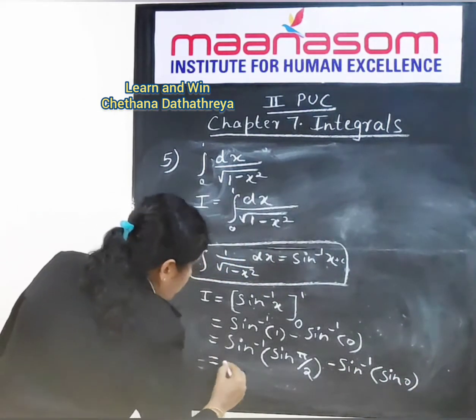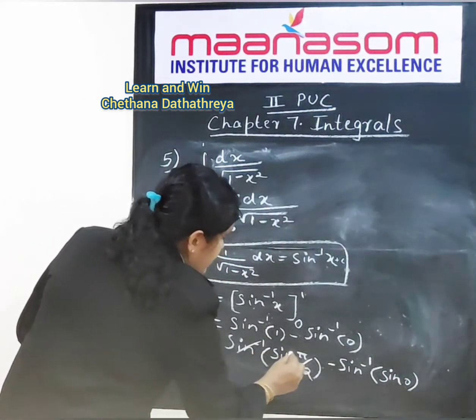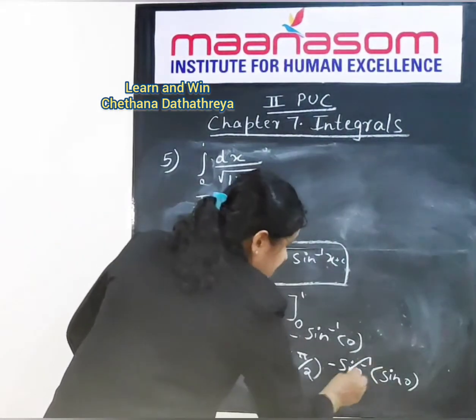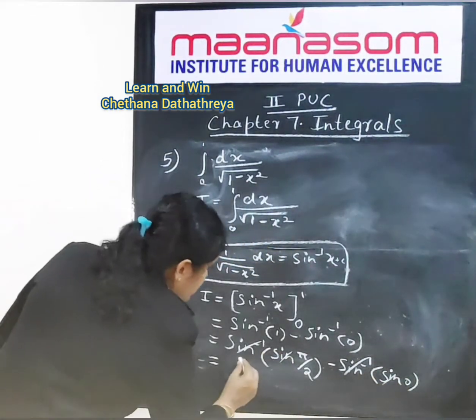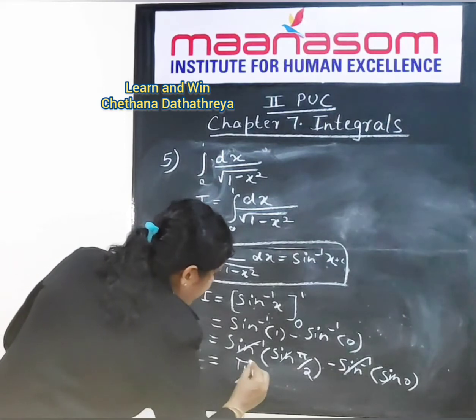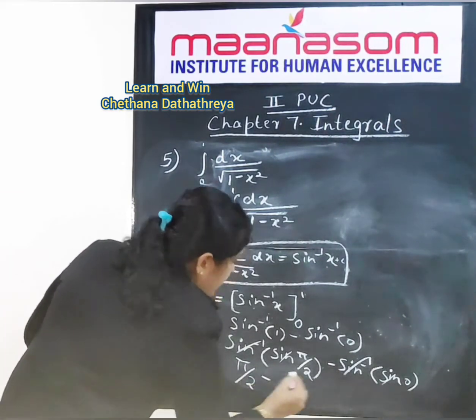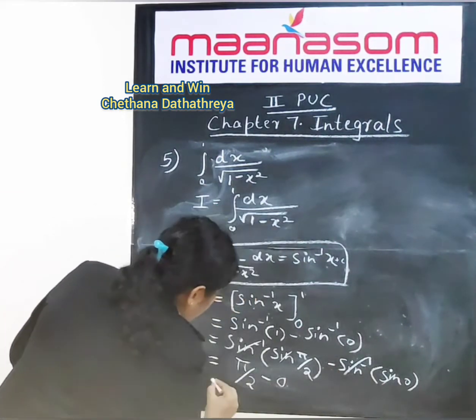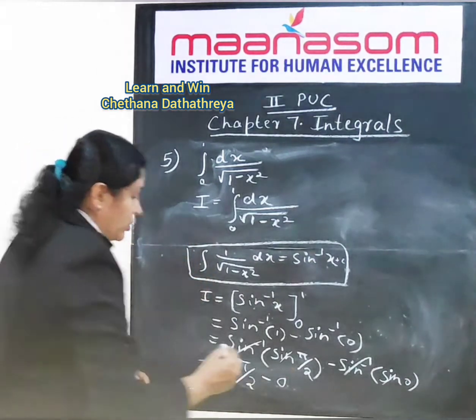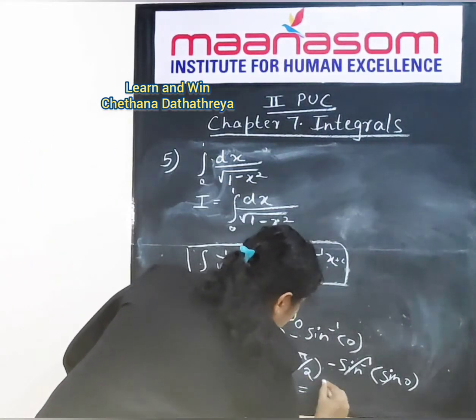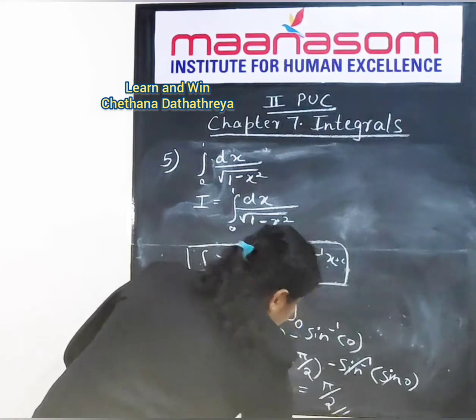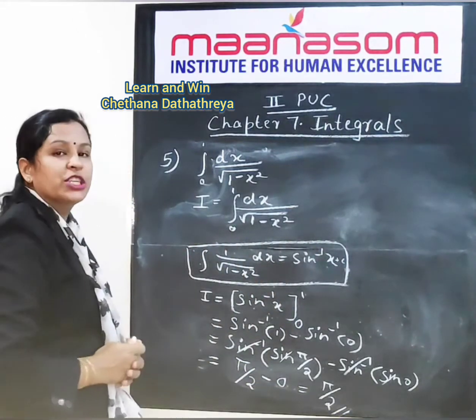Now this will be equal to sine inverse and sine will cancel. Similarly, sine inverse and sine will cancel. So we get here pi by 2 minus 0. What is pi by 2 minus 0? It is pi by 2. This is the required answer. Hence, we have solved the question number 5.